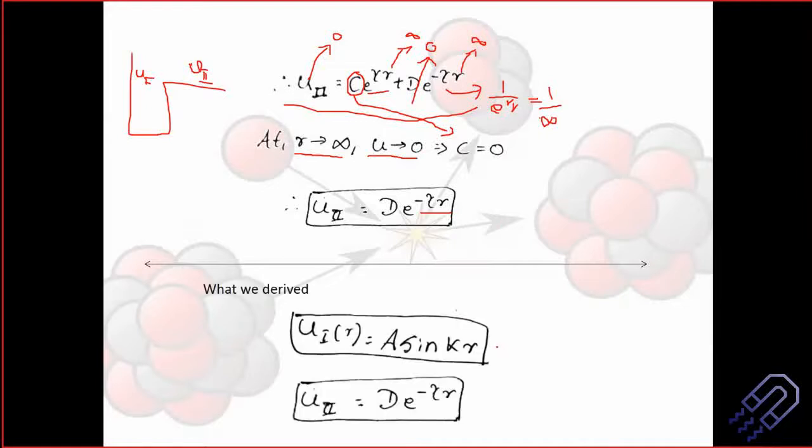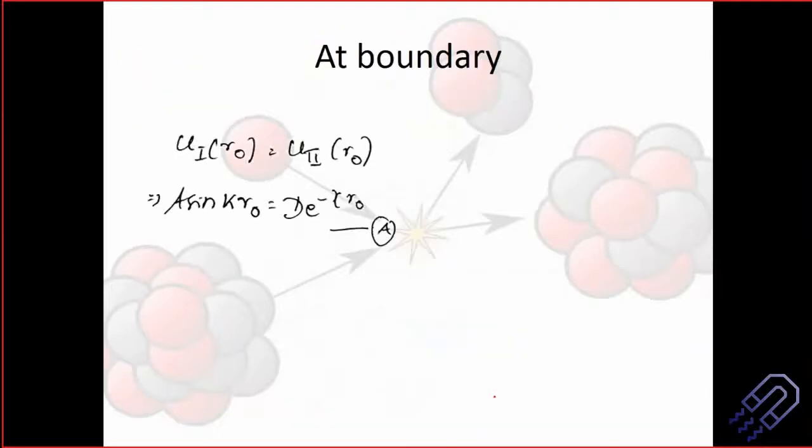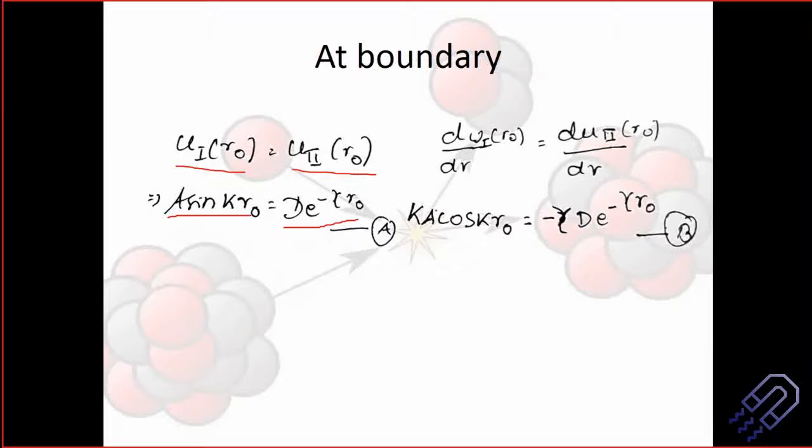Okay, let's just have a quick run through. A sin(kr) and D e to the power minus gamma r in the two regions, u1 and u2. Once we know this, we can think about the boundary. At the boundary, these two wave functions will be equal. There is the transition phase, and at the boundary A sin(k r naught) is equal to D e to the power minus gamma r naught, and we know at the boundary the first differential will also be equal and continuous.